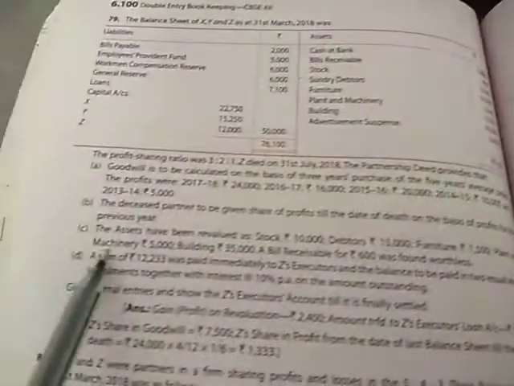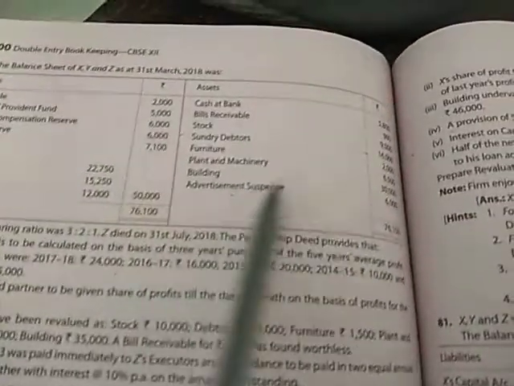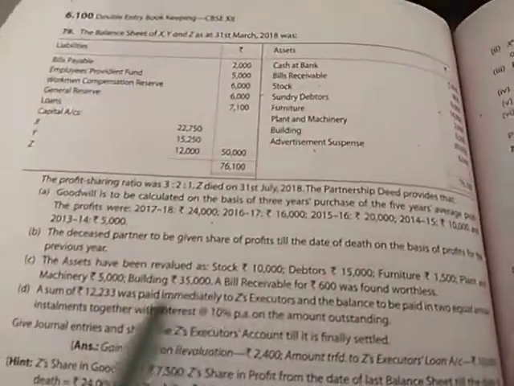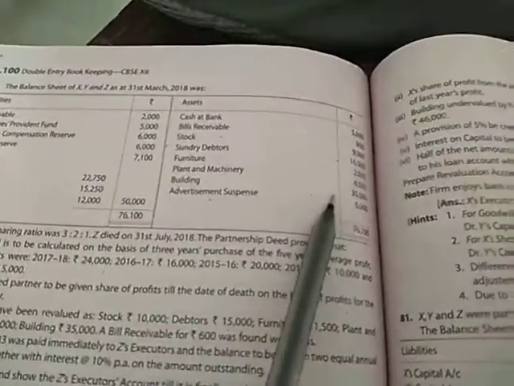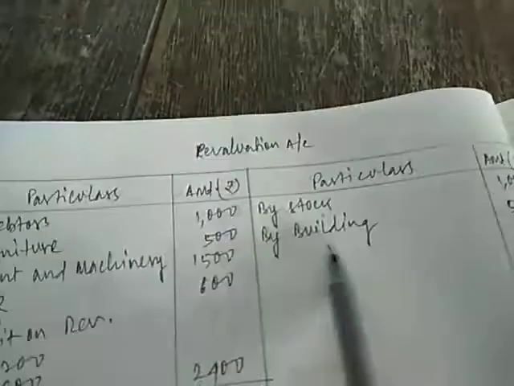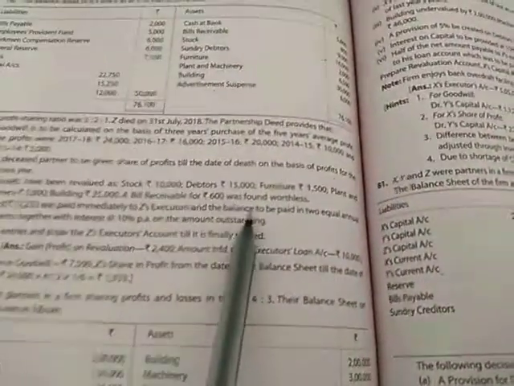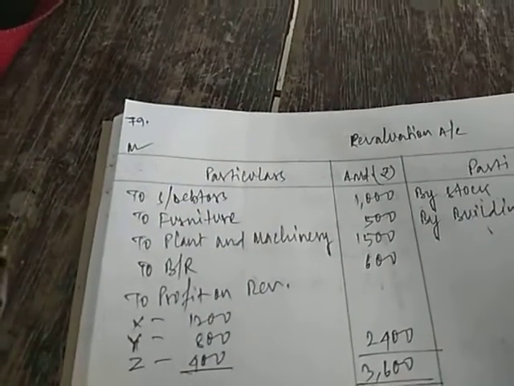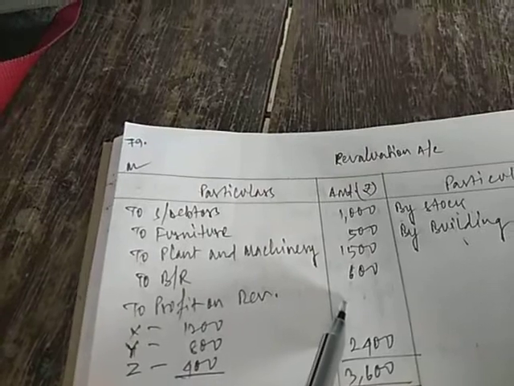Next we have plant and machinery 5,000. Plant and machinery was 6,500 in the book. So there is a loss of 1,500 in plant and machinery. So I have written plant and machinery 1,500 here. And at last we have building 35,000. Building was 30,000. It has been increased to 35,000. So there is a profit of 5,000 in building. So I have written it on the credit side. And at last we have bills receivable 600 found worthless. So it is a loss. So bills receivable 600 is written here.